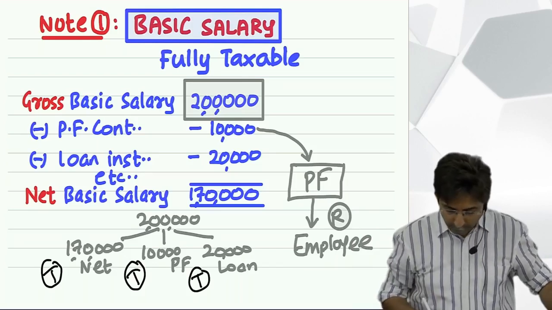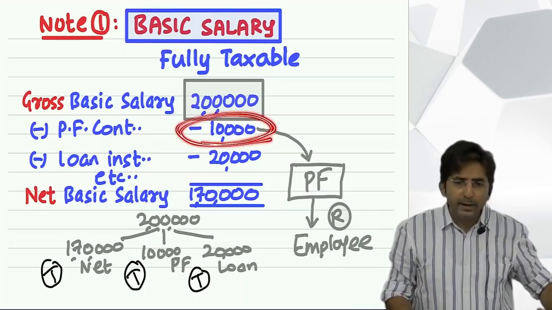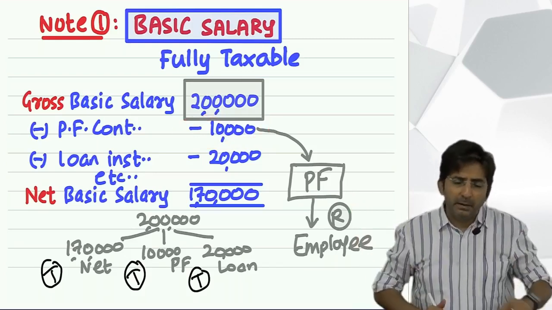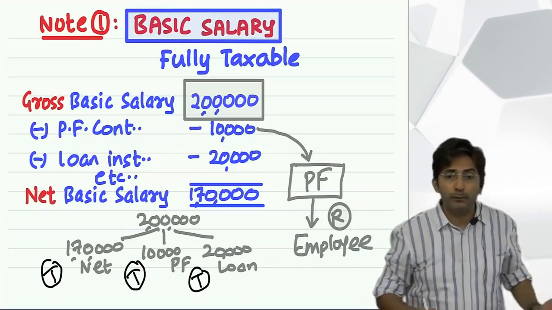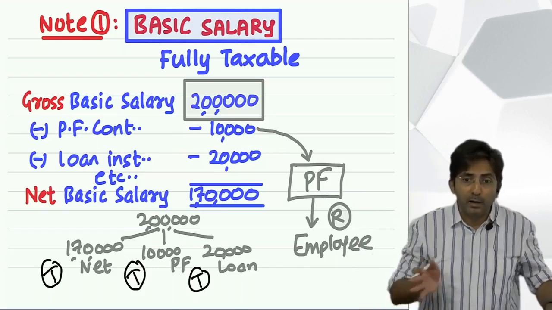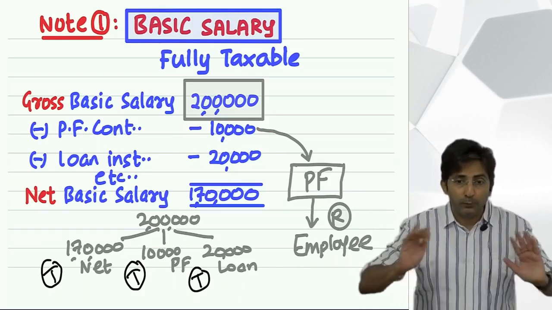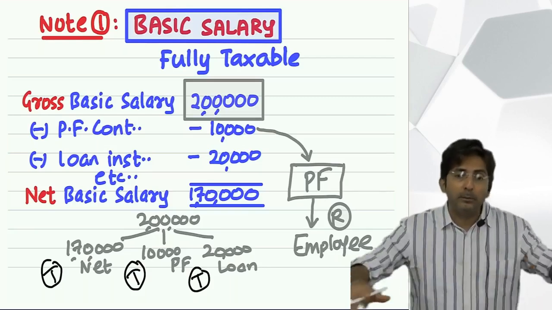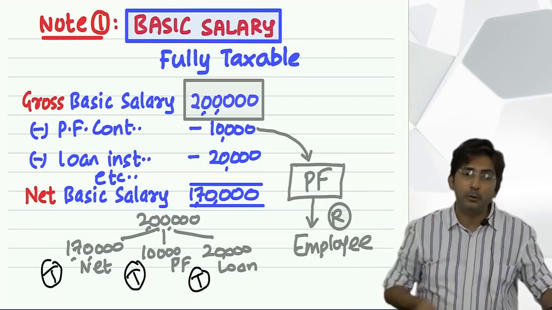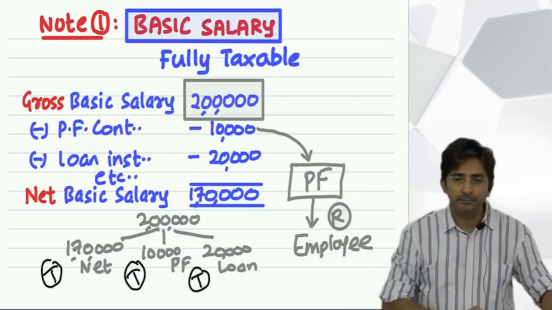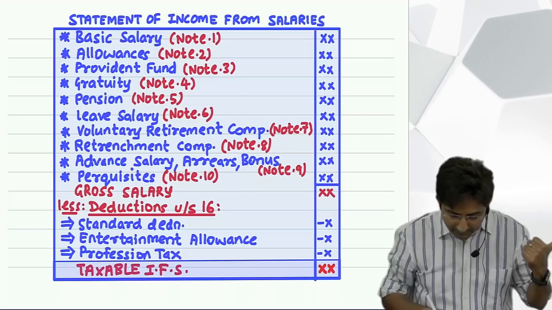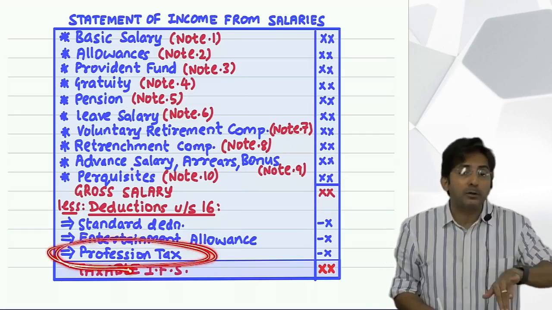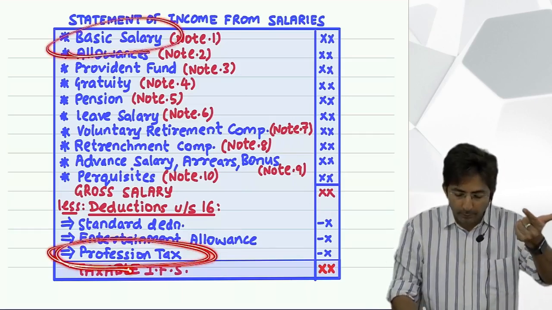See, for this Provident Fund, what did I convince? Provident Fund benefit you will get in future. So pay tax. But if profession tax is deducted, you can say profession tax benefit I am not getting. But you are allowed to deduct at the end. So first you have to gross it up. But if you take the net amount only from the beginning and then profession tax at the end you deduct once again, it will amount to double deduction. So since profession tax, you deduct it separately, if boss has cut from your salary, add back and show gross over here.